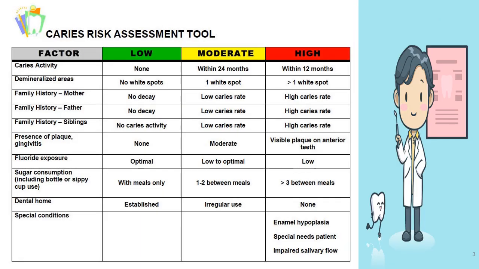For prevention, the first step is caries risk assessment. This caries risk assessment helps to determine whether the patient is having low, moderate, or high caries activity so that we will be able to segregate the patient accordingly and provide the necessary treatment protocols. In addition to the necessary treatments, the patient should also undergo preventive oral care.